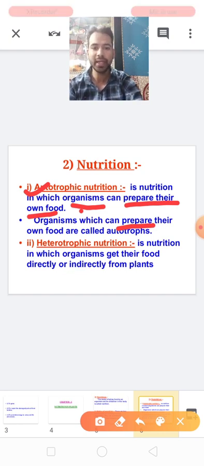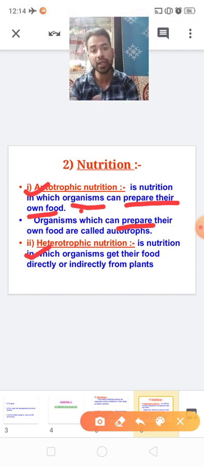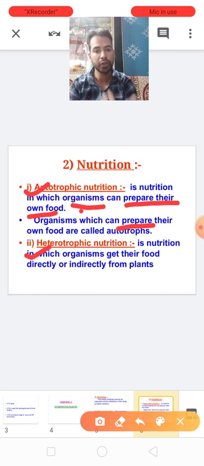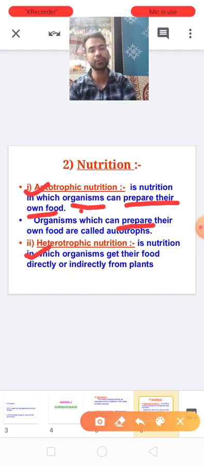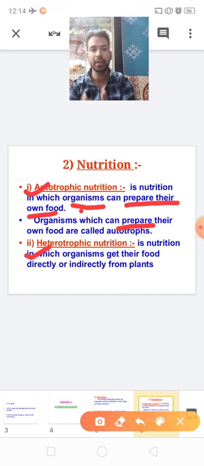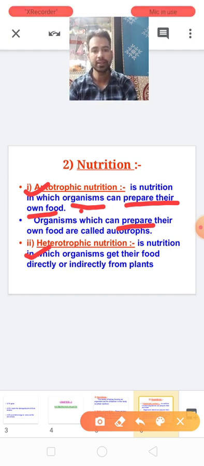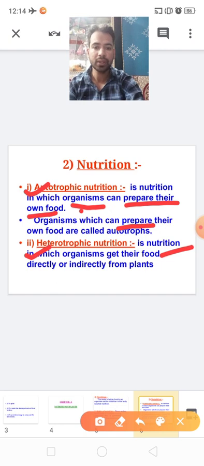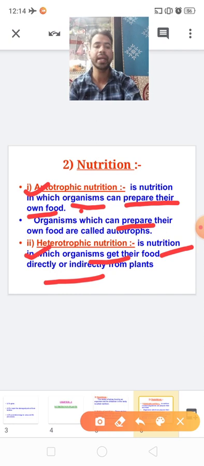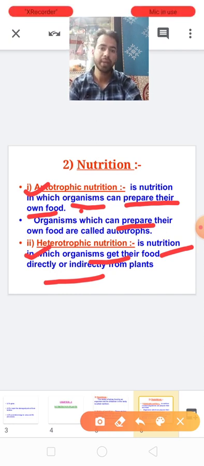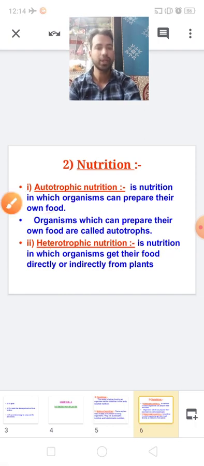Second is heterotrophs. Hetero means dependent on other, and trophic means nourishment. Means for nourishment, if the organism depends on others, that is heterotrophic nutrition. See here, in this nutrition, the organism takes its food directly or indirectly from other plants or animals. That is heterotrophic nutrition.